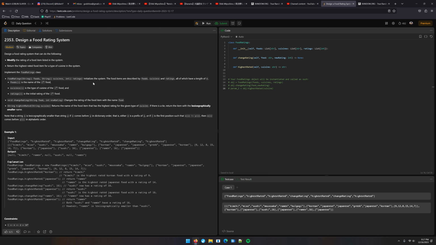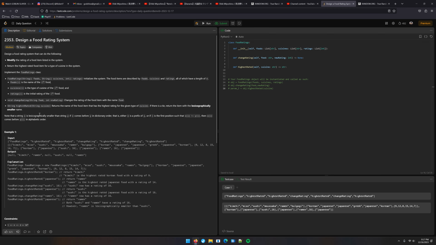String highestRated(string cuisine) returns the name of the food item that has the highest rating for the given type of cuisine. If there is a tie, return the item with the lexicographically smaller name. Note that a string x is lexicographically smaller than string y. We know what lexicographically smaller is. Okay.